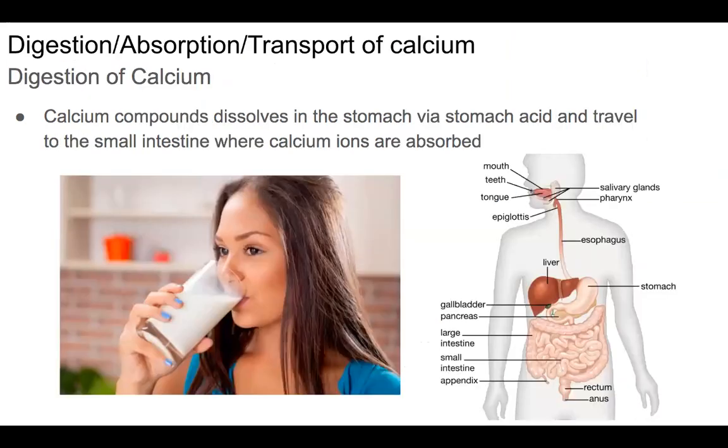Next slide. So the digestion, absorption, and transportation of calcium. Calcium compounds are dissolved in the stomach via the stomach acid, and then they travel to the small intestine where calcium ions are absorbed. Of course, we can go through the whole thing from start to finish. You take in whatever calcium compound, milk, anchovies, or brassica vegetables, and then it travels down your esophagus into your stomach where it is dissolved and then moves into your intestines. Next slide.